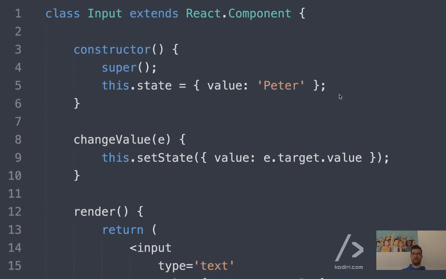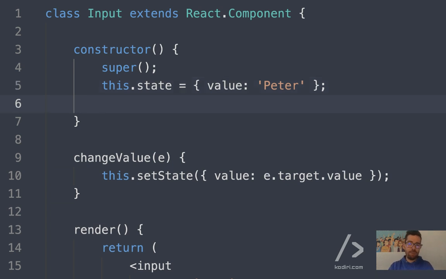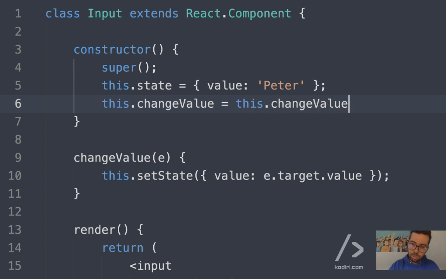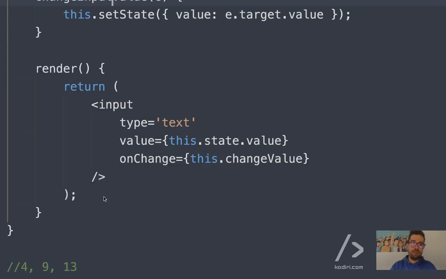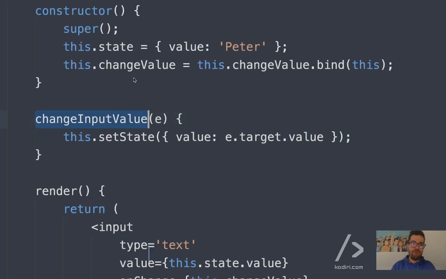Maybe you've seen something like that. I know people do that. this.changeValue equals this.changeValue.bind(this). I don't like that. I find this solution not elegant enough. And the reason is, if tomorrow I change changeValue to changeInputValue, I have to change that 3 times. Yeah, I don't like it.